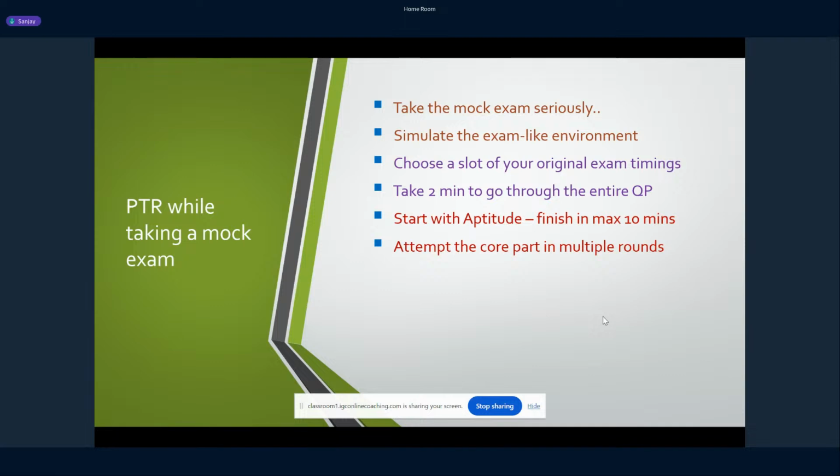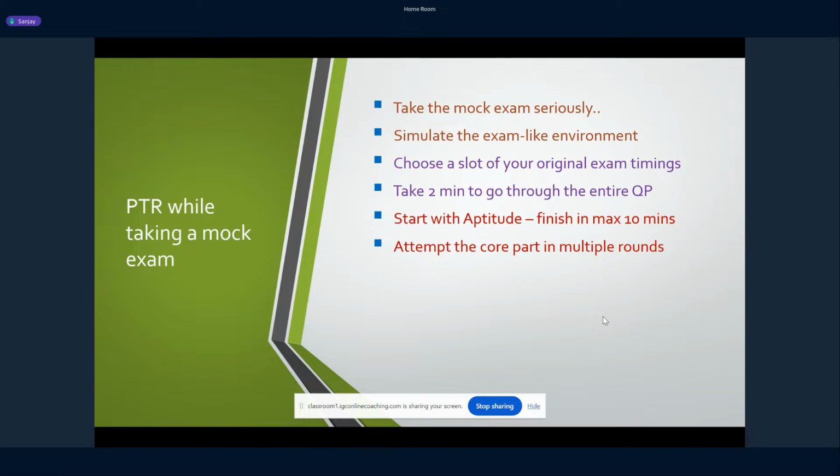Second round, go for some light calculations. Again, NATs, like 1 mark or 2 mark NATs, which you can solve very quickly. When you read the question, you will understand the depth of calculation you need to do before getting the answer. So just think if this can be solved very quickly, and attempt that in the second round. The second hour, you can devote to questions which involve some light calculations and where you have the confidence to attempt.